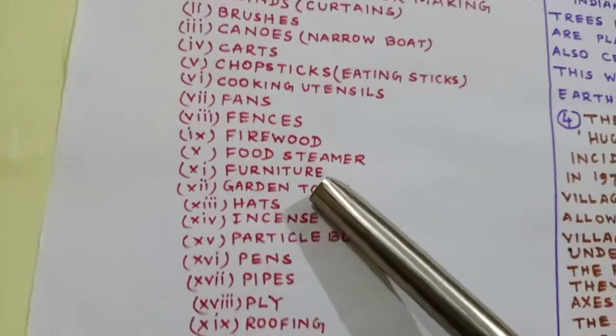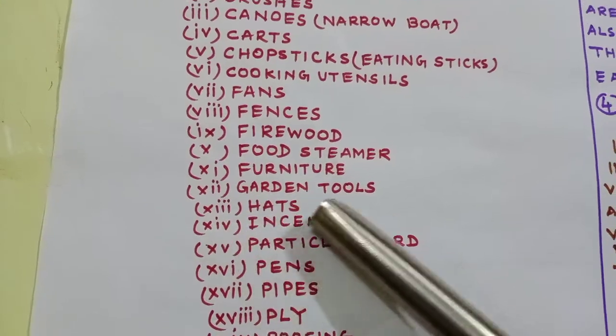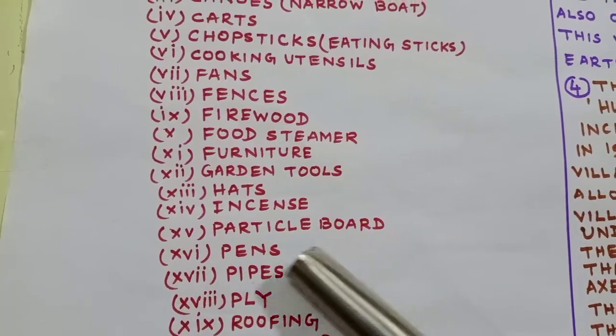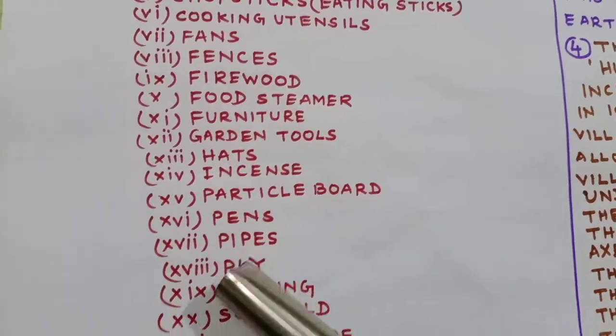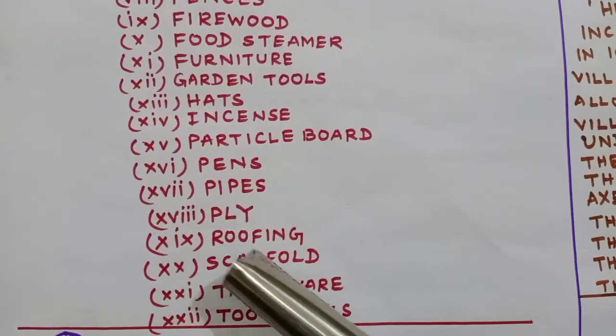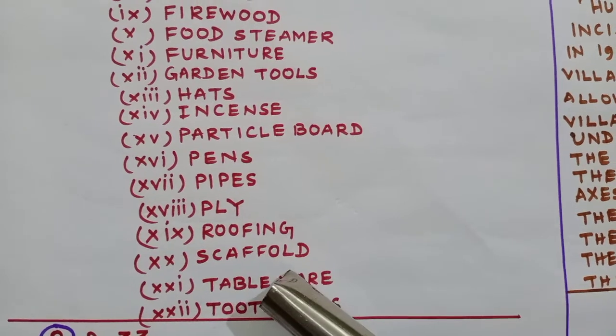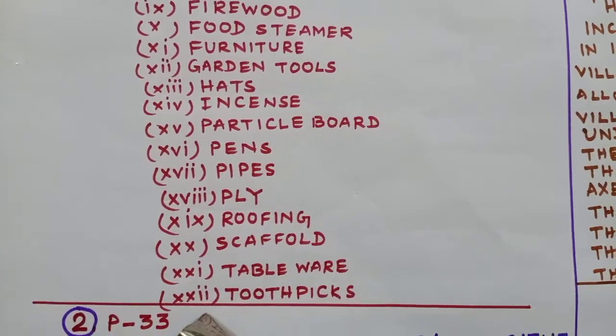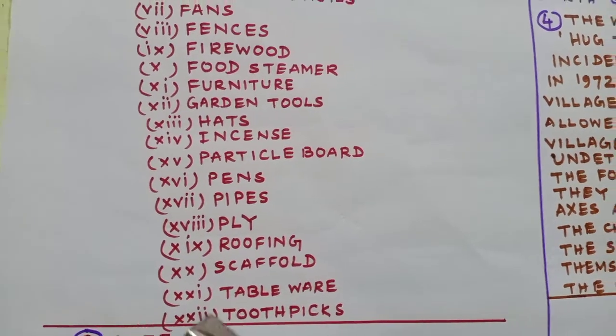Firewood, food steamer, furniture, garden tools, hats, incense sticks, particle board, pens, pipes, ply, roofing, scaffold, tableware, toothpicks. So, how many are there? 22. You must remember it. So, we can understand that it is a very useful plant, isn't it?